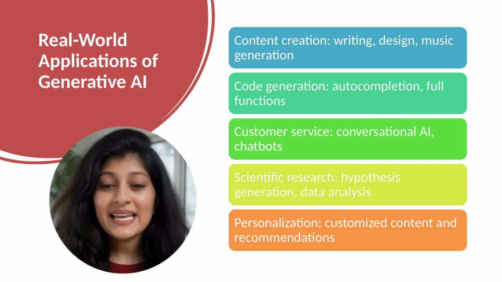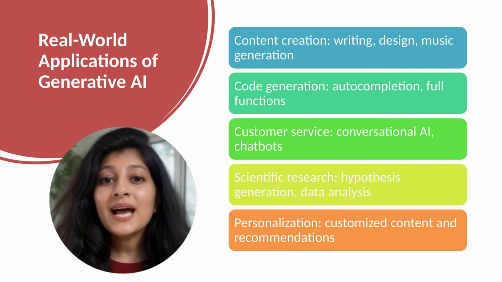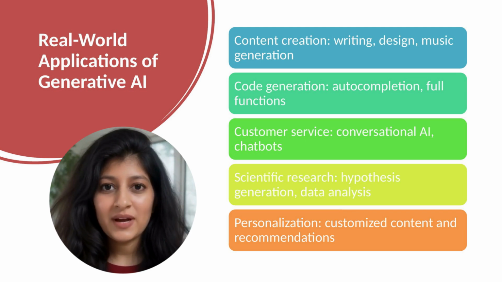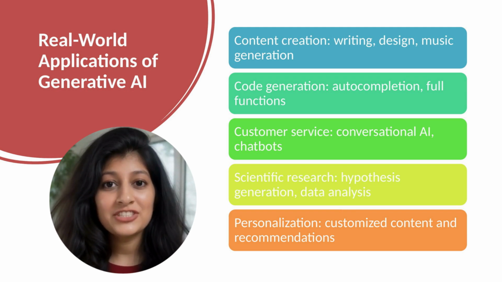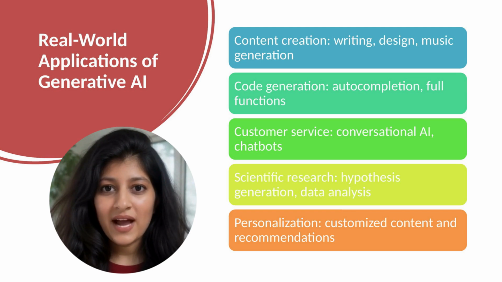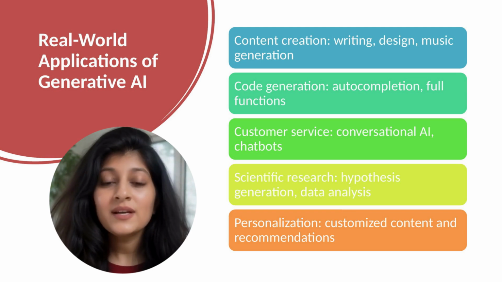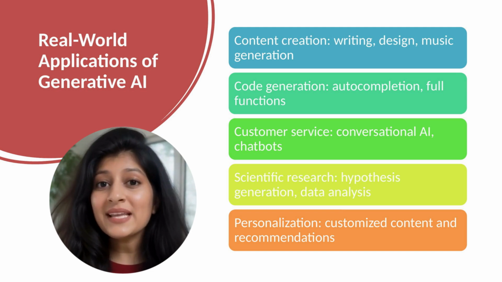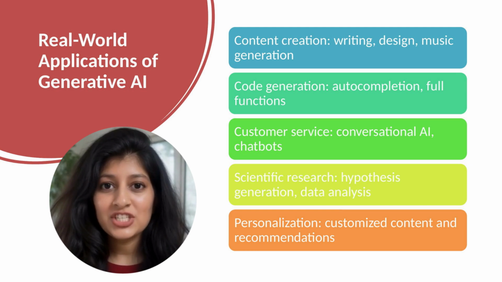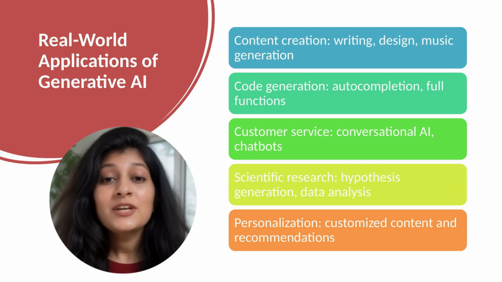Generative AI is finding applications across industries, creating value and transforming work. Content creation: writers use AI to overcome writer's block, generate first drafts, brainstorm ideas. Designers use text-to-image models to visualize concepts. Musicians experiment with AI composition. Marketing teams generate copy variations. Code generation: GitHub Copilot and similar tools autocomplete code. They understand context and suggest relevant completions. This speeds development and reduces drudgery. AI generates entire functions, not just individual lines.